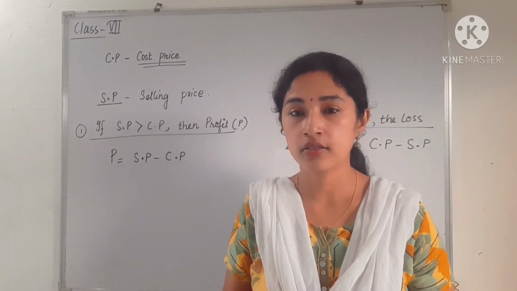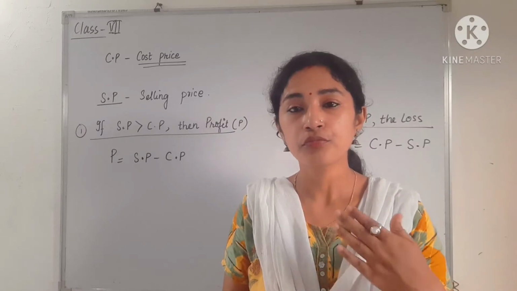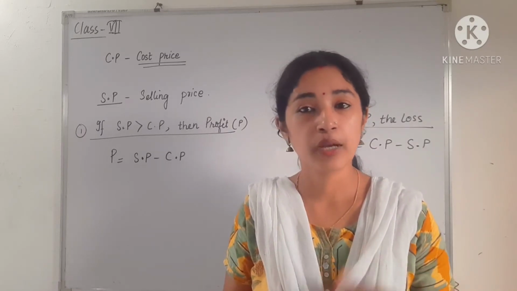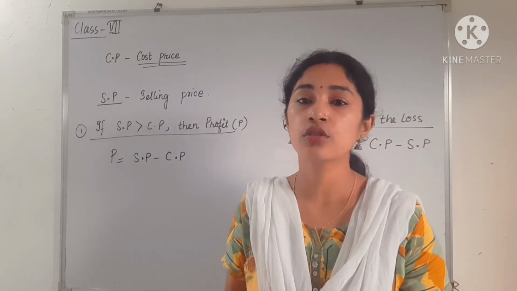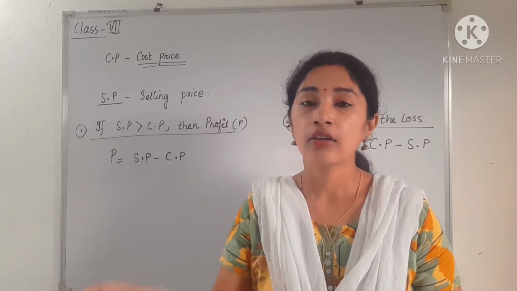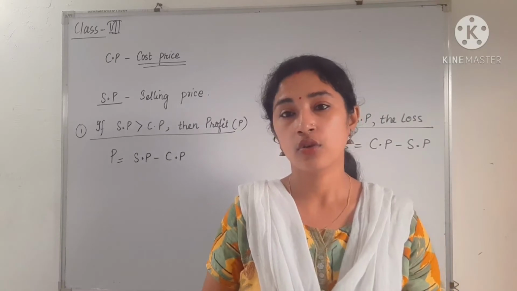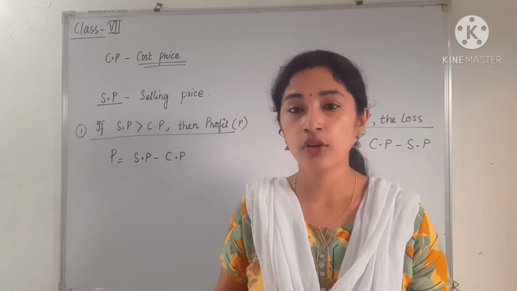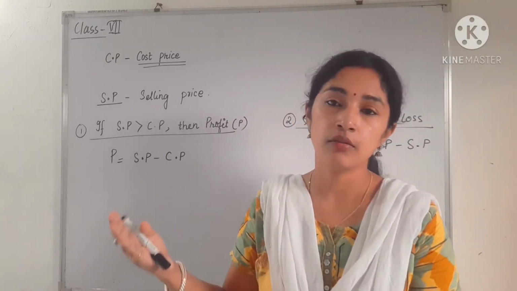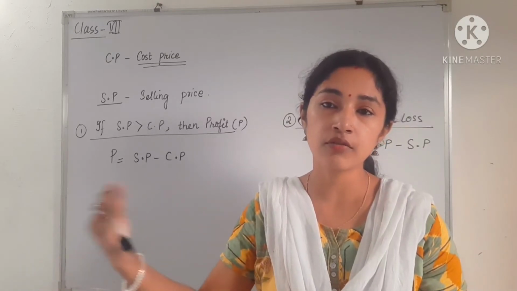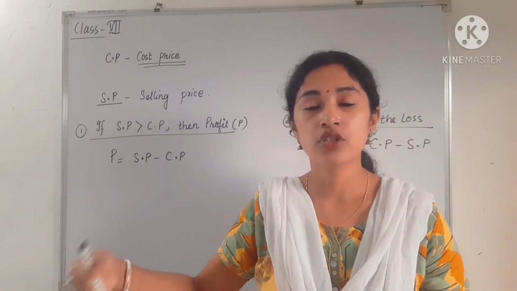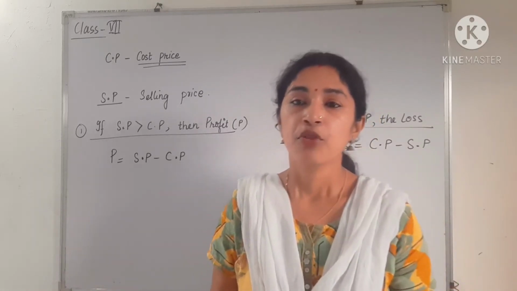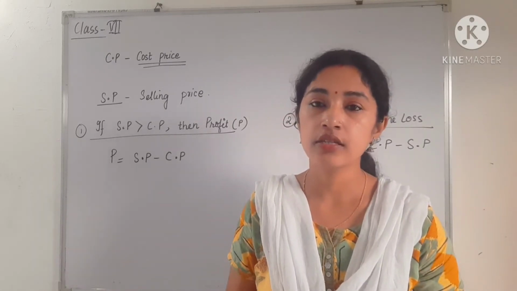We are buyers, so that will be the cost price for us. And further if we sell that article to someone else, then that will be the selling price for us. So this is a chain rule. Further, if some other person sells, then that will be the selling price. So this chain rule will go on. So this is called the cost price and selling price.